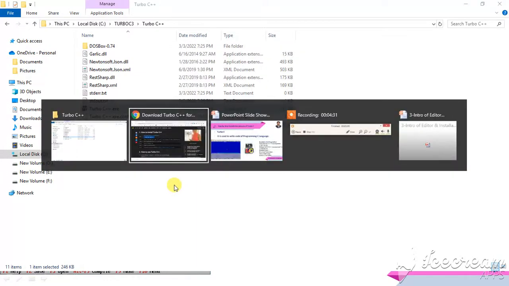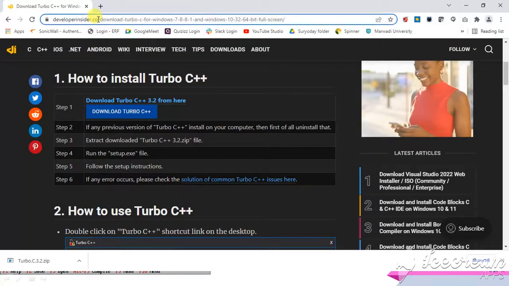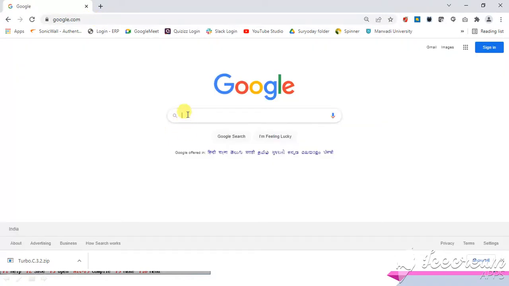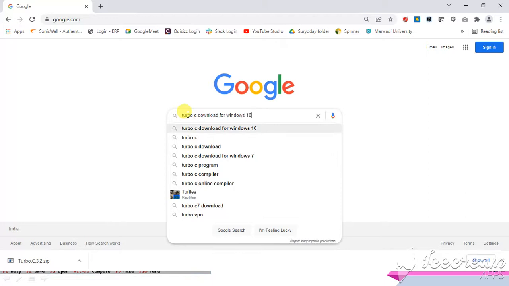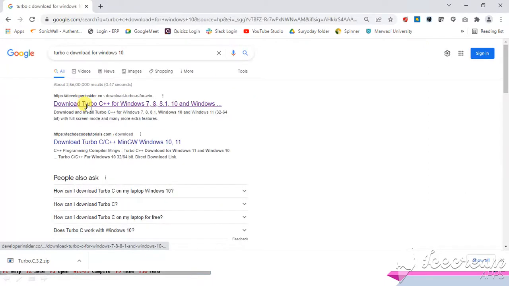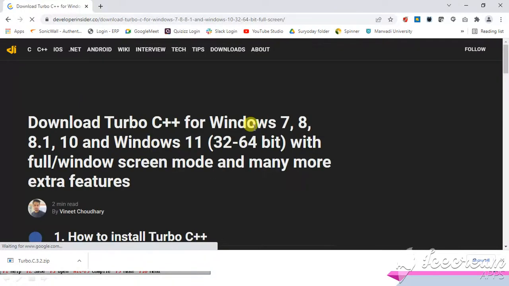So we just revise in a fast manner. First what we have to do, go to Google, then search Turbo C download for Windows, then you click on the first link and you download the zip first.